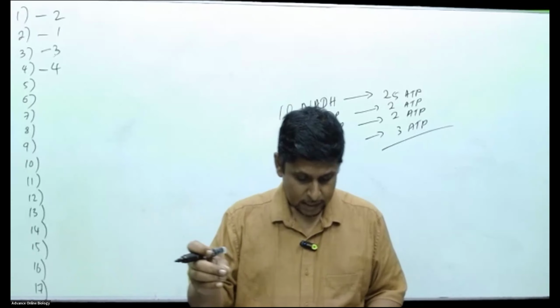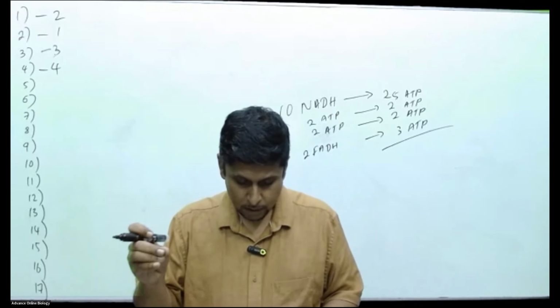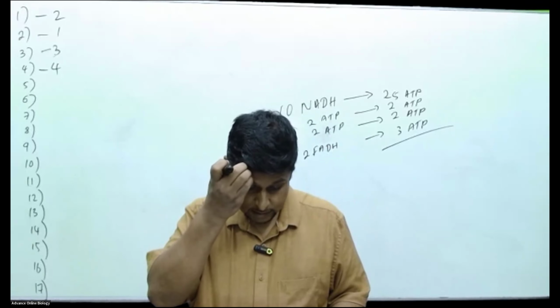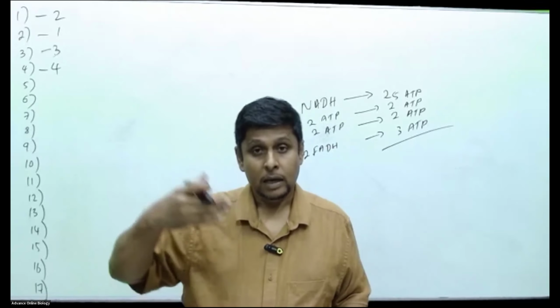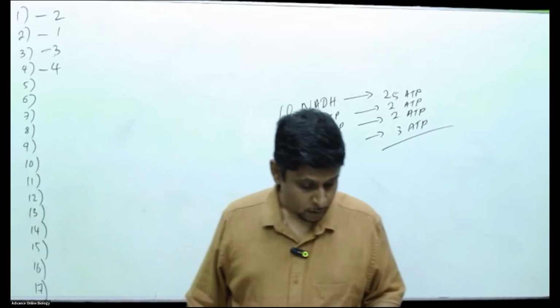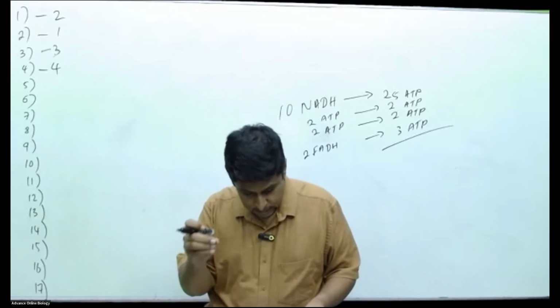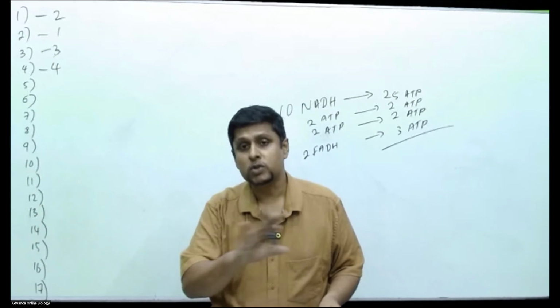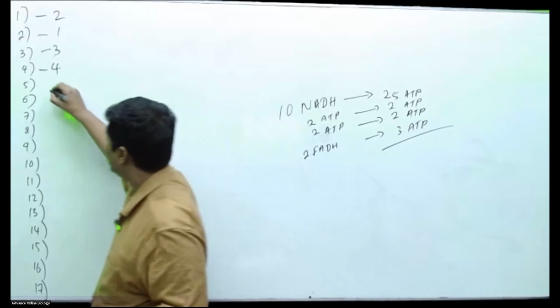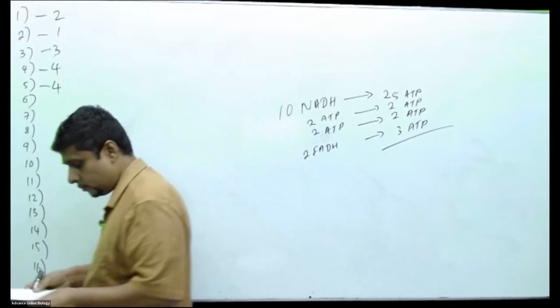NADP plus reductase enzyme catalyzes the reduction of NADP plus, correct. NADP plus is reduced into NADPH, correct statement. Cyclic electron flow synthesizes ATP and NADPH, wrong. Only ATP, wrong. So my answer for question number 5 is 4.